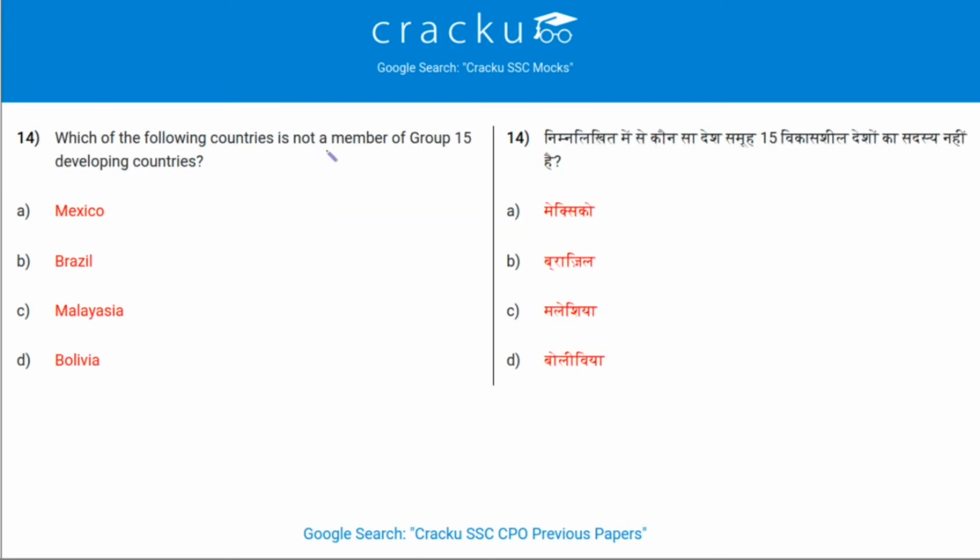Which of the following countries is not a member of Group 15, that is G15 developing countries? So, what are the G15 developing countries? They are Algeria, Argentina, Brazil, Chile, Egypt, India, Indonesia, Jamaica, Kenya, Malaysia, Mexico, Nigeria, Peru, Senegal, Sri Lanka, Venezuela and Zimbabwe. So, the one which is not a member is Bolivia.